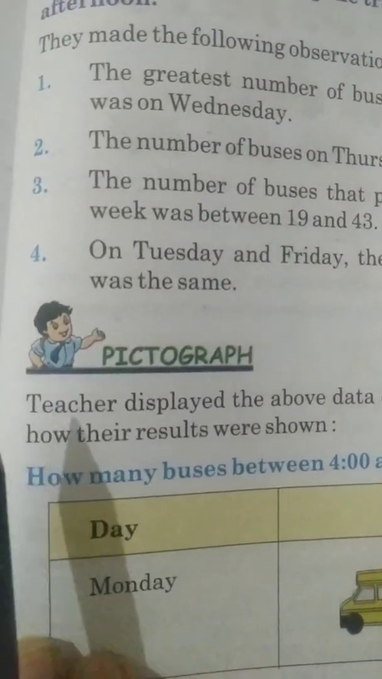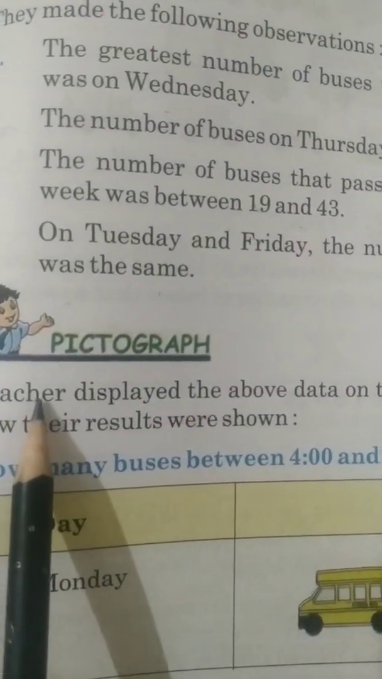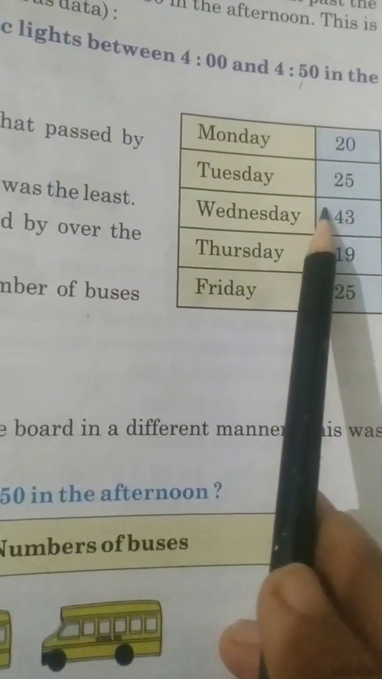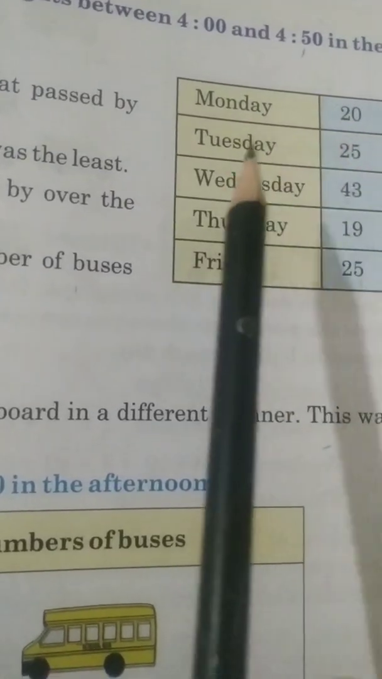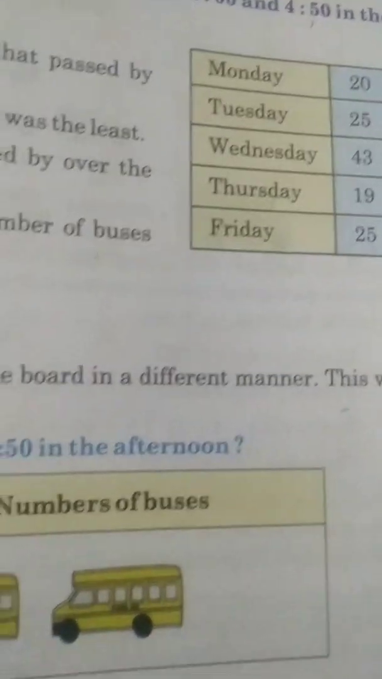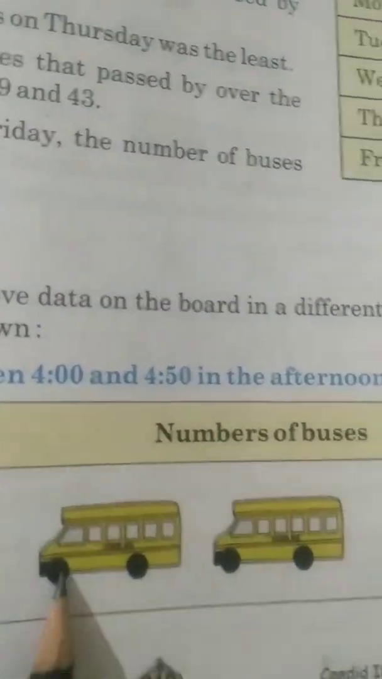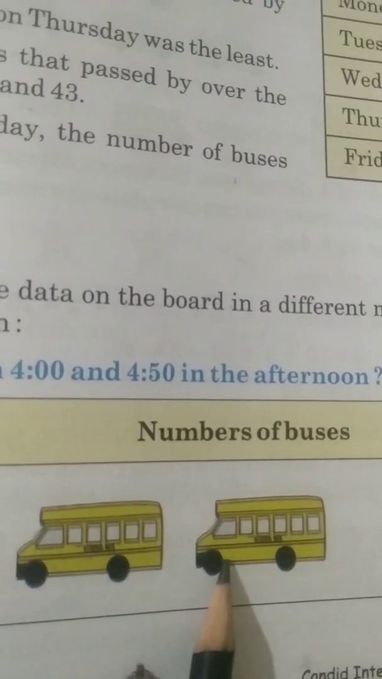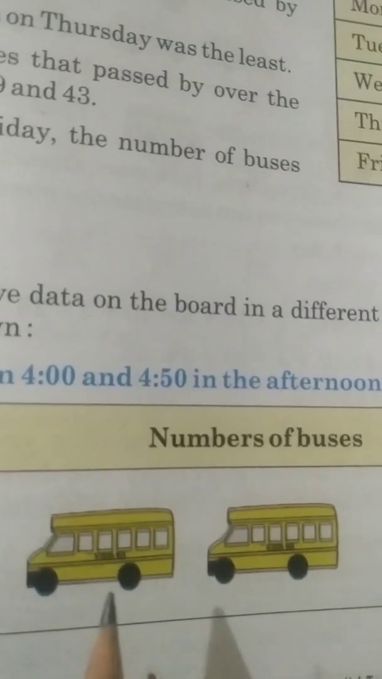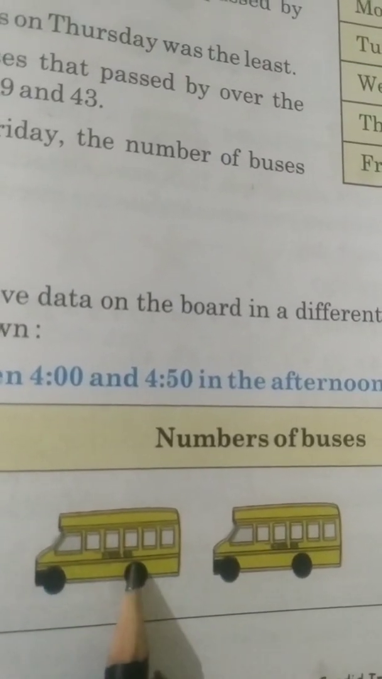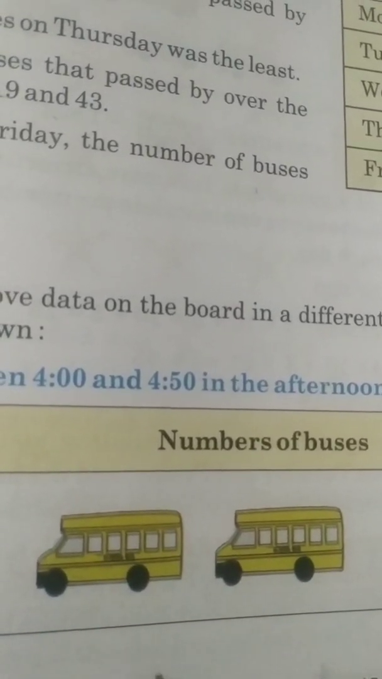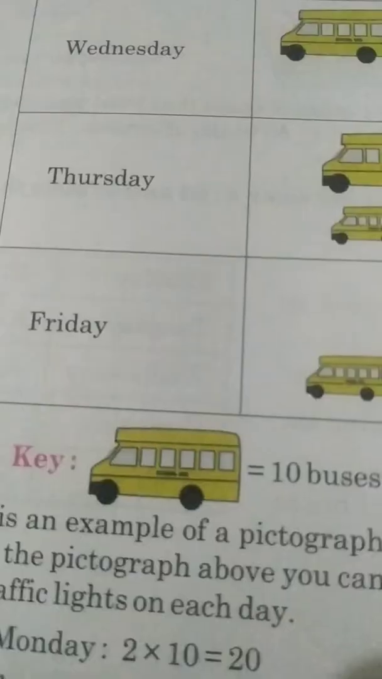Okay. Now we have pictograph. See children, this is also the same. When we present this data, these numbers, in the form of pictures, that is called a pictograph. The difference is that we are drawing the number of buses. See here, they have got 2 buses here. Why 2? Because in a pictograph we make a key also, which represents the number of buses. A big bus has a particular number that we have kept for it. Now let us see the key of this.